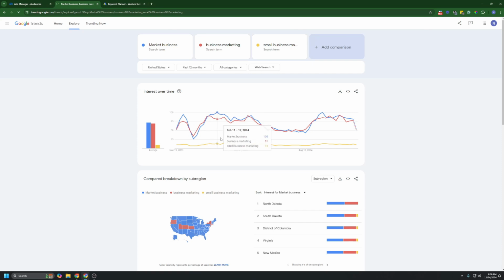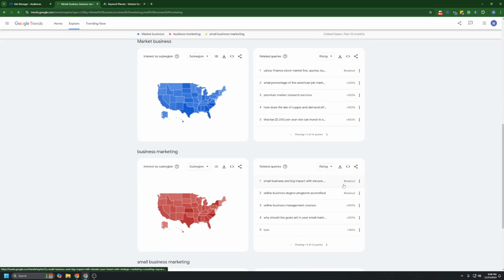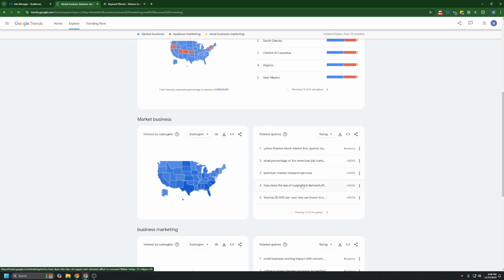I want to see what terms you can see the direction things are moving into, for when you want to target the right things. You can see all the different variations that are coming up and how everything's changing around. So market business is actually just a very loose way to advertise to these people, but business marketing is more the structured vernacular you go after here. It kind of matches it, so it's not too bad. But you also see different breakout keywords from inside of here. So maybe these things will pop up. Premium marketing research services. Okay, very interesting.